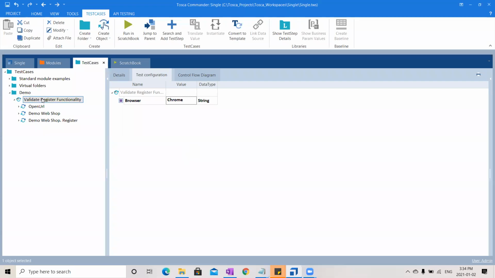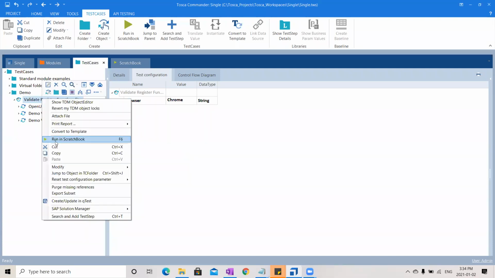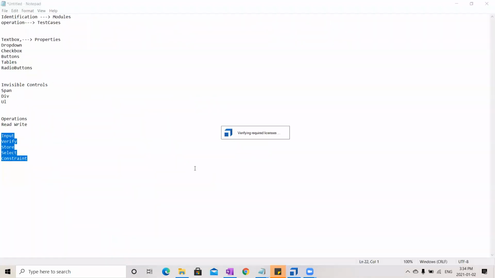You can choose any value like Internet Explorer or Firefox, anything. And just right click and say run. Or else you can click the same option here for run. Or else the shortcut is the F6 button. Run. That's all.